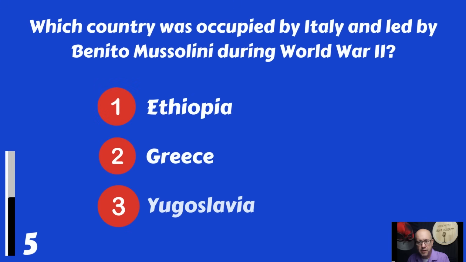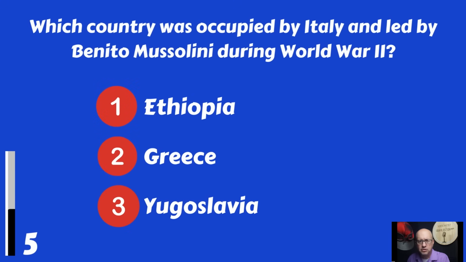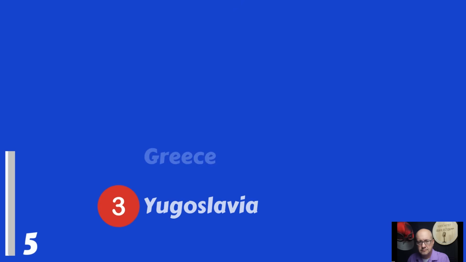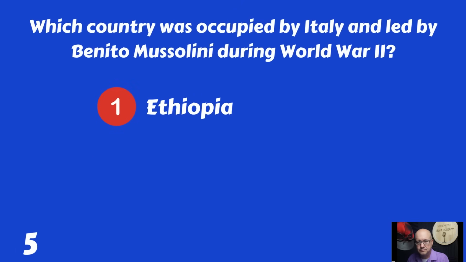Which country was occupied by Italy and led by Benito Mussolini during World War II? Ethiopia, Greece, or Yugoslavia? Ethiopia.